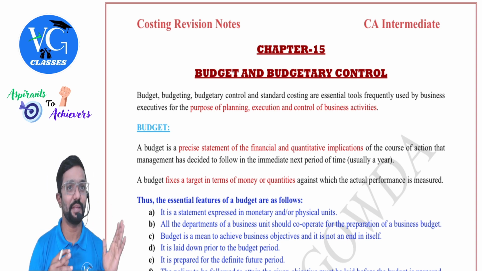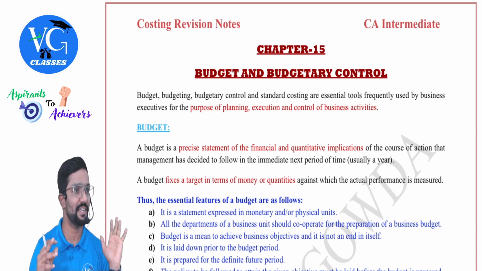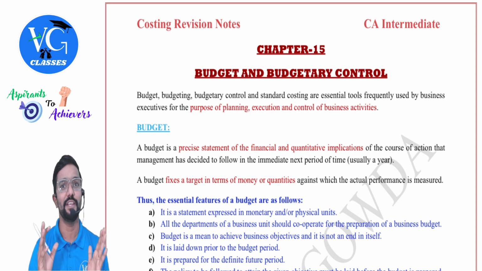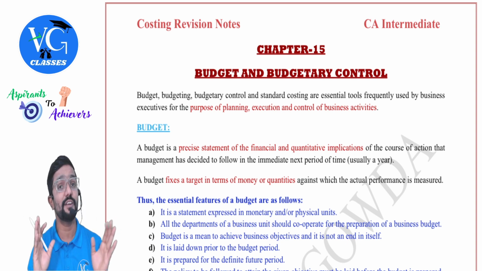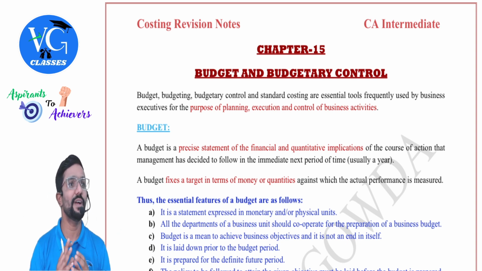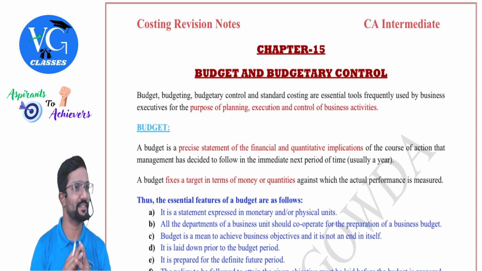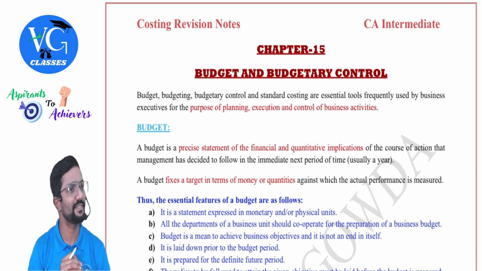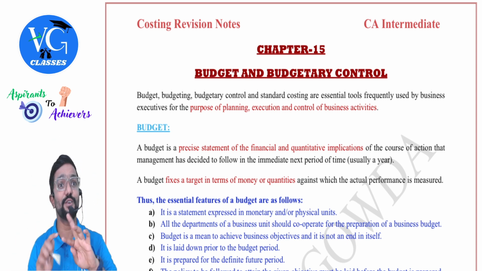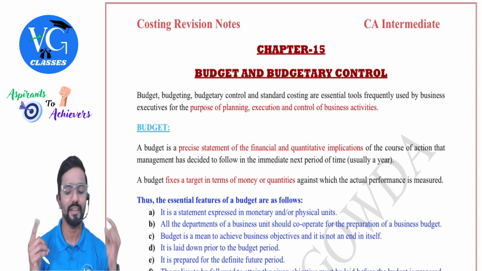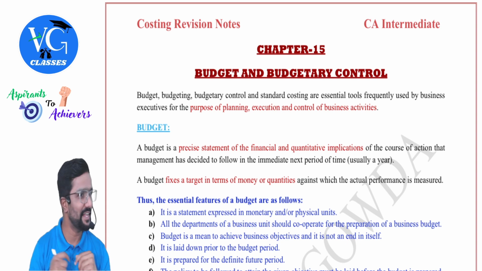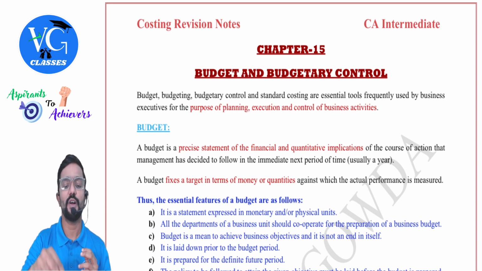Clear? Especially last time, a lot of changes in capital gains and tax rates. They made it, and that too in between the year. It became very difficult for students for academic purposes. Why, sir? From 1st April to 22nd July, different rates. From 23rd July, different rates. Clear? Means in the same year, two different rates. Chalo, anyway, that we can manage in taxation. Let us come back to costing now.